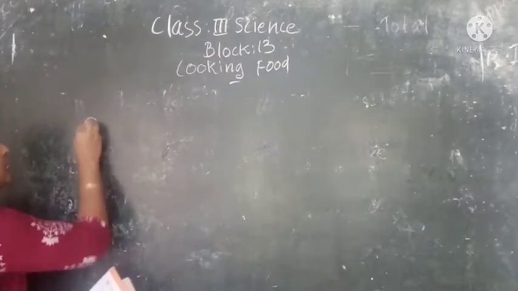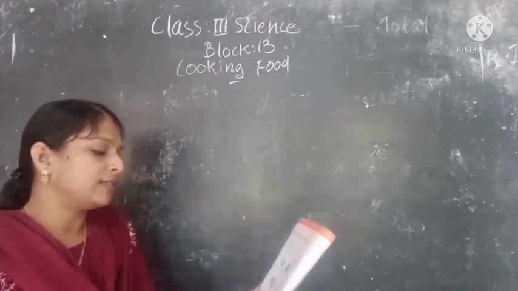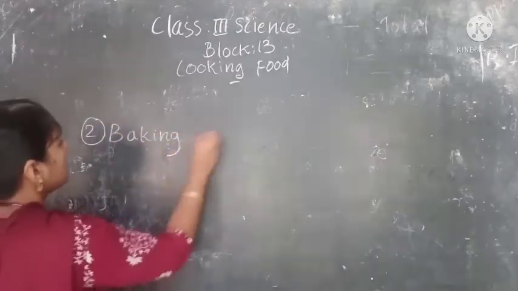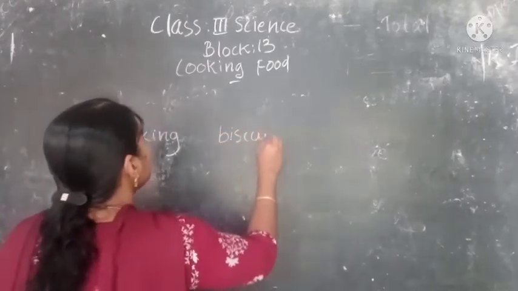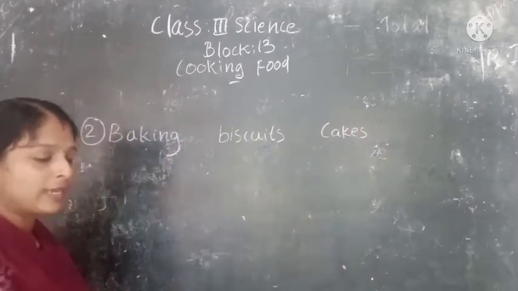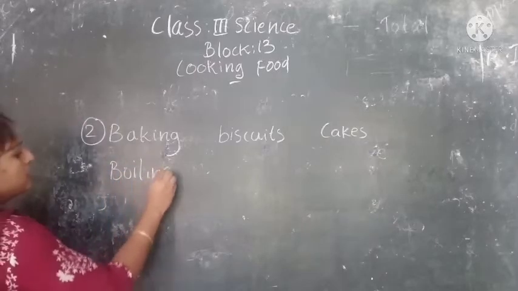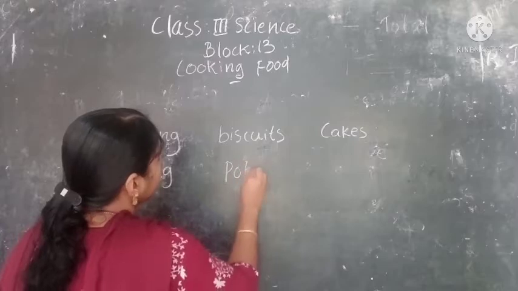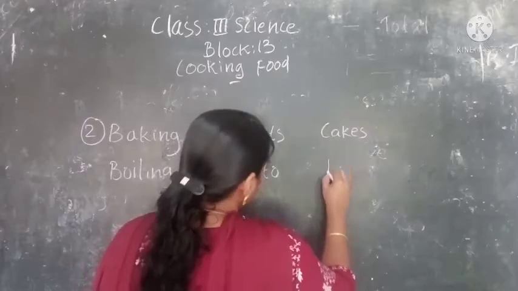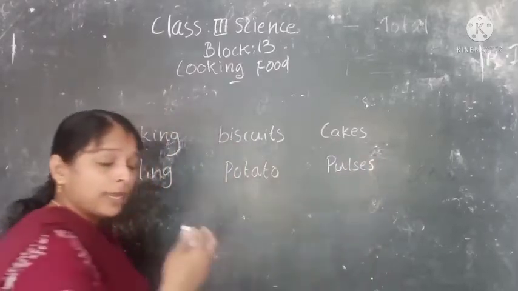Then the second question is, write the names of any two food items that are cooked using this method. The first method given is baking. What examples can we give, children? Yes, we can write biscuits, cakes, cookies or bread. Then the second one is boiling. We can write potato, rice, pulses, or egg.